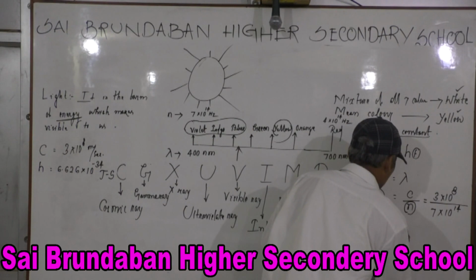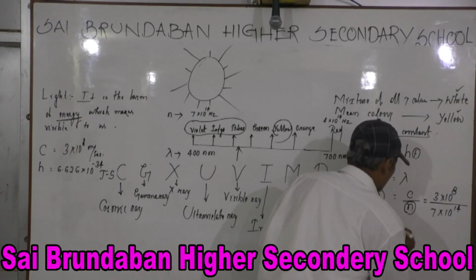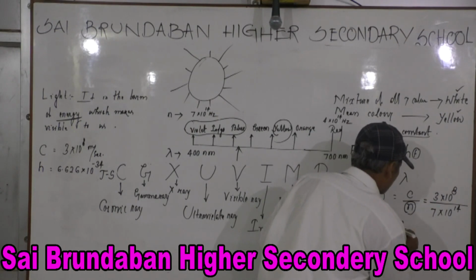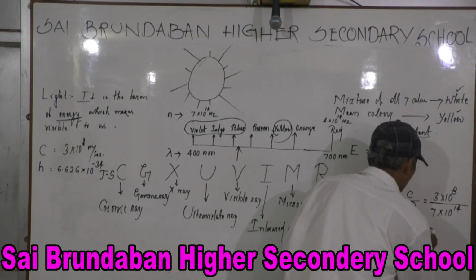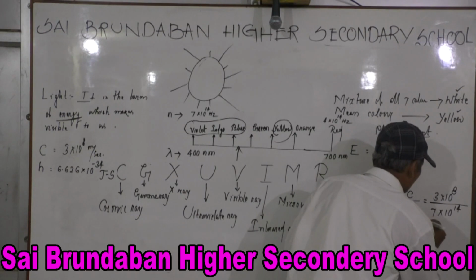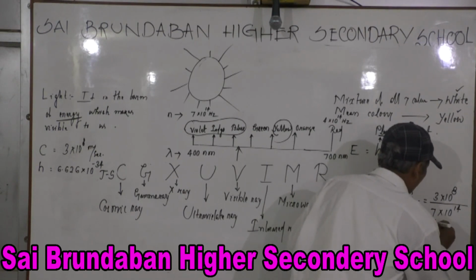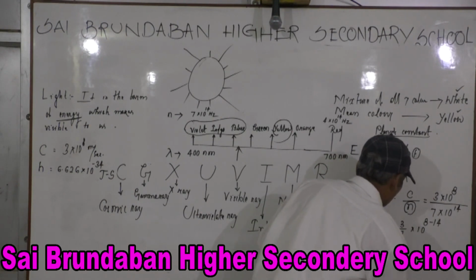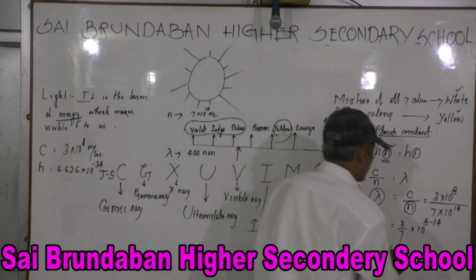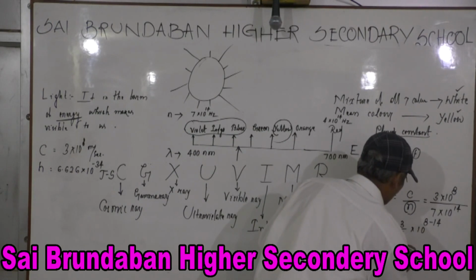So this is equal to 3 by 7 into 10 to the power 8 minus 40 is equal to 0.